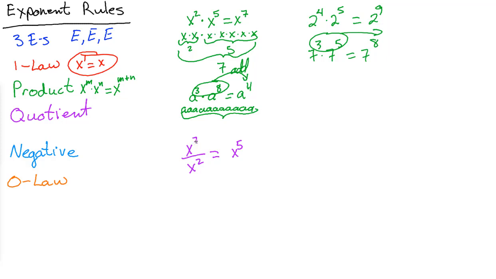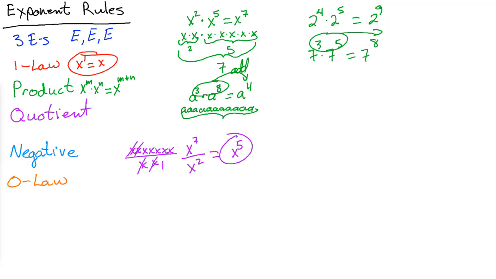Let's do this in slow motion, just like we did out here. If we write this in expanded notation, we have 1, 2, 3, 4, 5, 6, 7 over 1, 2. Well, these are multiplied to each other, and this big long bar here means division, which means that guy goes out with that guy, and that guy goes out with that guy, leaving just a 1. These divide to 1, and so we get x to the fifth.